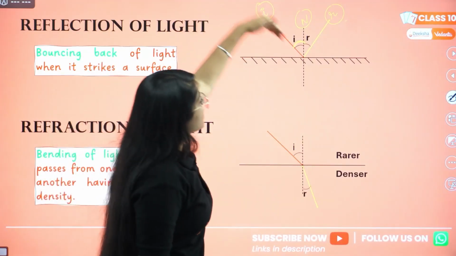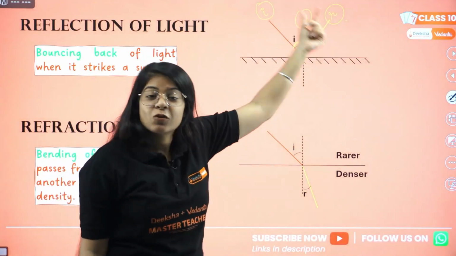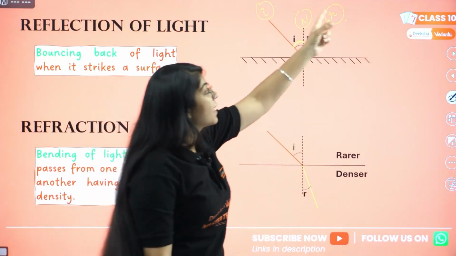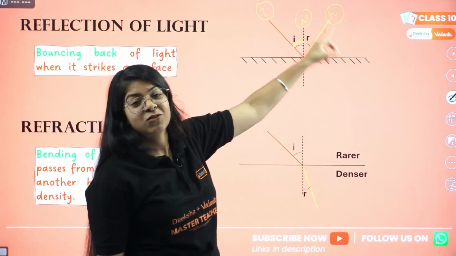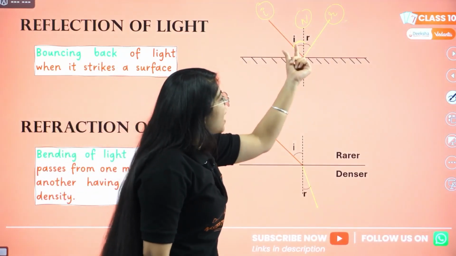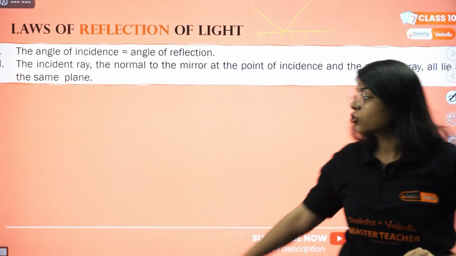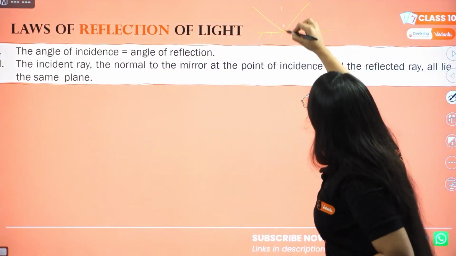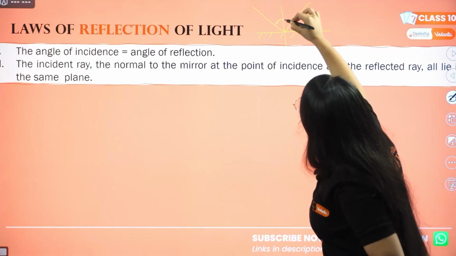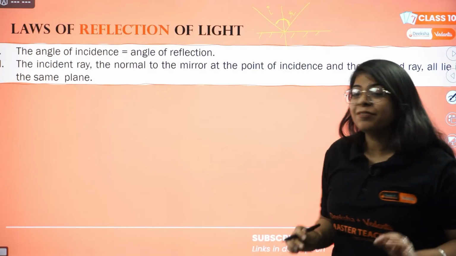Okay, now this is the incident ray, the normal, and the reflected ray. The angle that the incident ray makes with the normal is called the incident angle. The angle that the reflected ray makes with the normal is called the reflection angle. Now this I and R are always equal. That, my friend, is my first law. The angle of incidence is always equal to the angle of reflection.